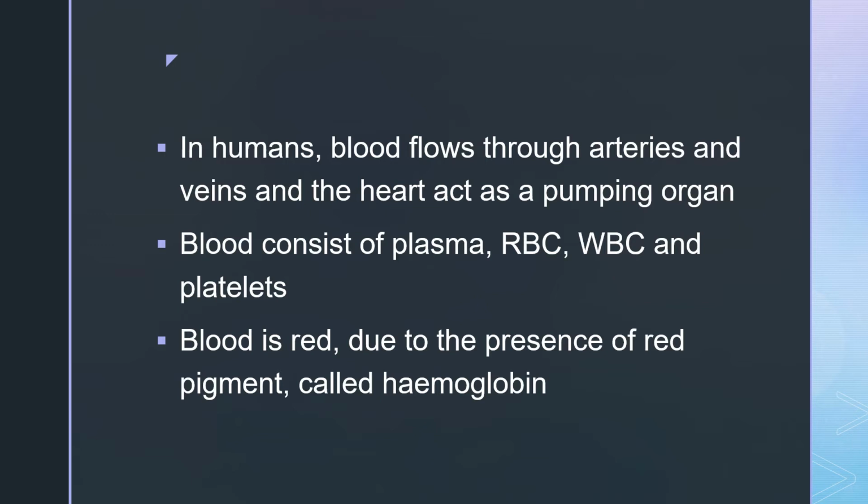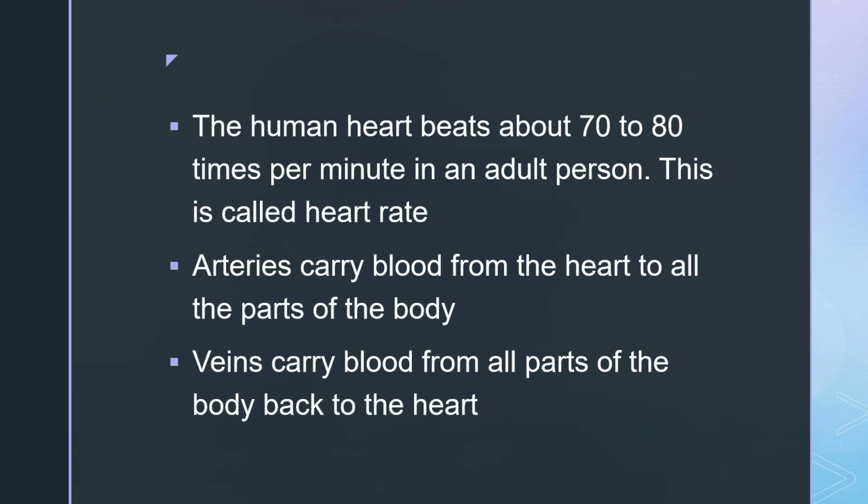Blood consists of plasma, RBC, RBC means red blood cells, WBC means white blood cells, and platelets. Blood is red due to the presence of red pigment, which is called as hemoglobin. The human heart beats about 70 to 80 times per minute in an adult person, and this is called as heart rate.